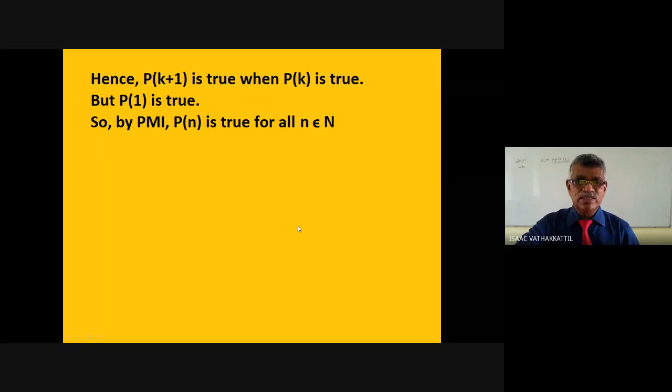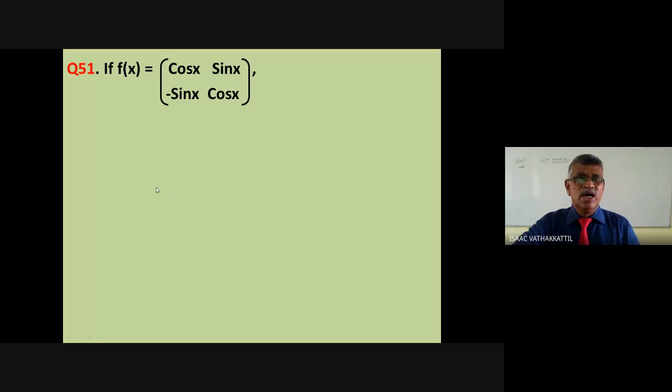So can you revise the steps once again? First we make a statement Pn, then we show that Pn is true for n equal to 1, then we assume that Pk is true for some natural number k, and the major step, using Pk prove that P of k plus 1 is true. Using Pk show that P of k plus 1 is true.